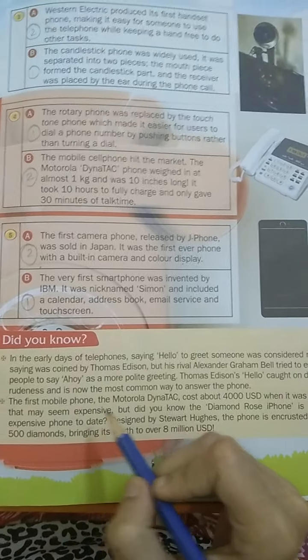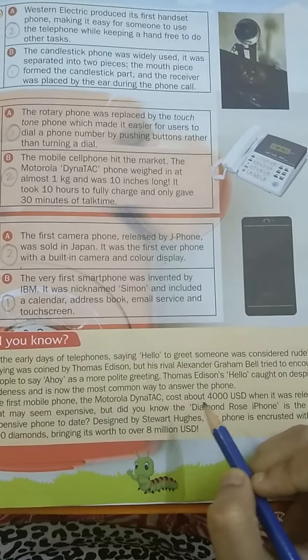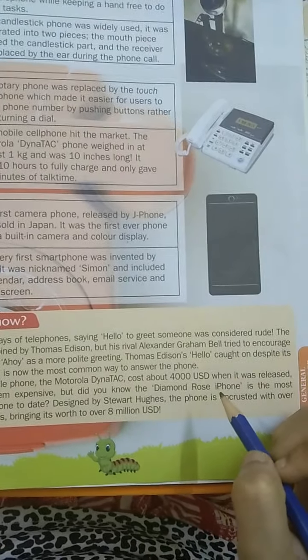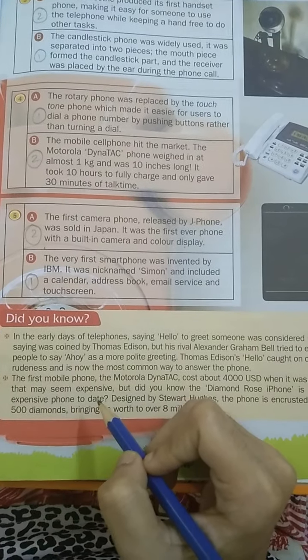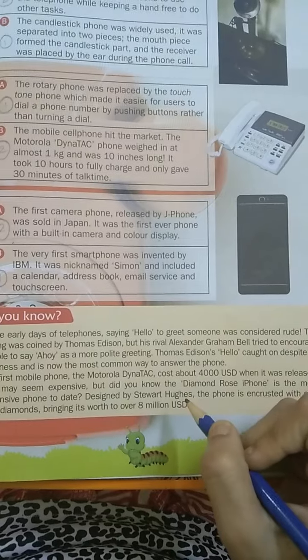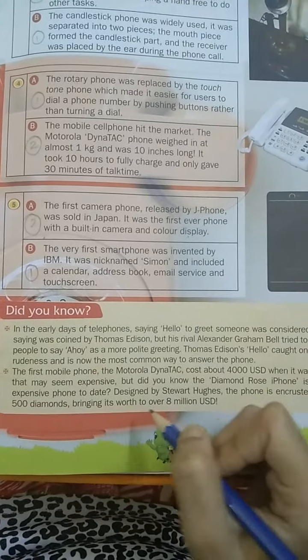The first mobile phone, the Motorola Dynatac, cost about $4,000 when it was released. That may seem expensive, but did you know that Diamond Rose iPhone is the most expensive phone to date? Designed by Stuart Hodges, the phone is encrusted with over 500 diamonds, bringing its worth to 8 million US dollars.